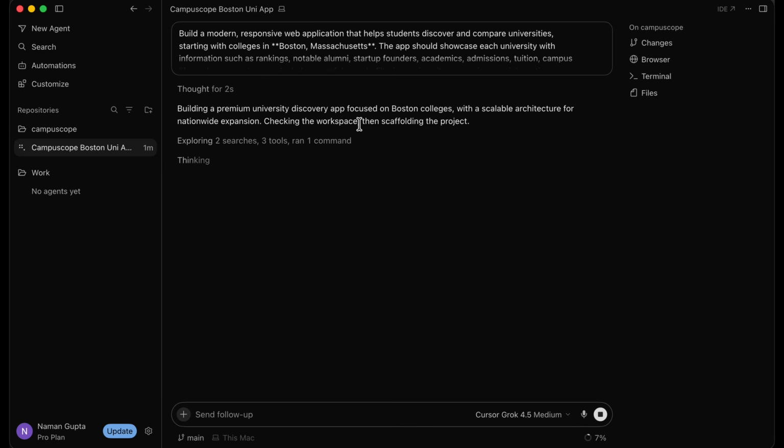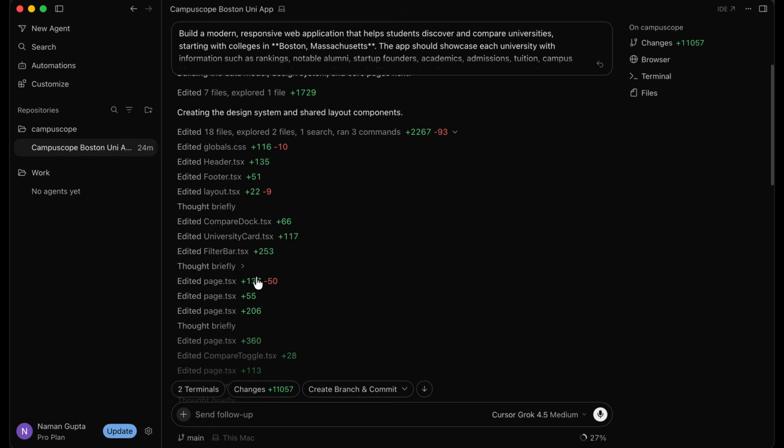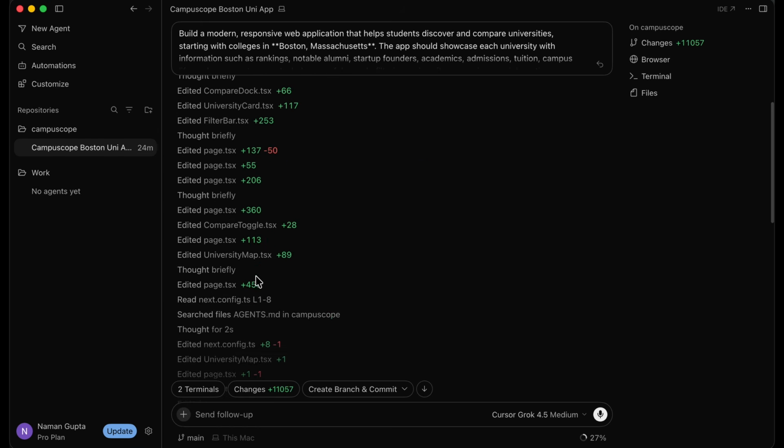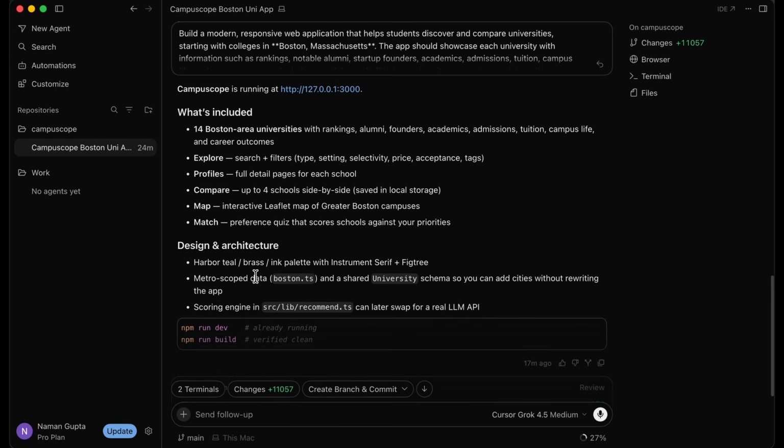So throughout every step, it's going to keep you updated as to what's happening and what it's doing. All right, so Cursor worked for 7 minutes and 24 seconds, and now it's given us a fully ready application. If we want, we can check out all of the files and all of the steps that Cursor has taken to build our app for us, but we're not going to do that because we trust our agent. So what we're going to do is head over to what Cursor is saying.